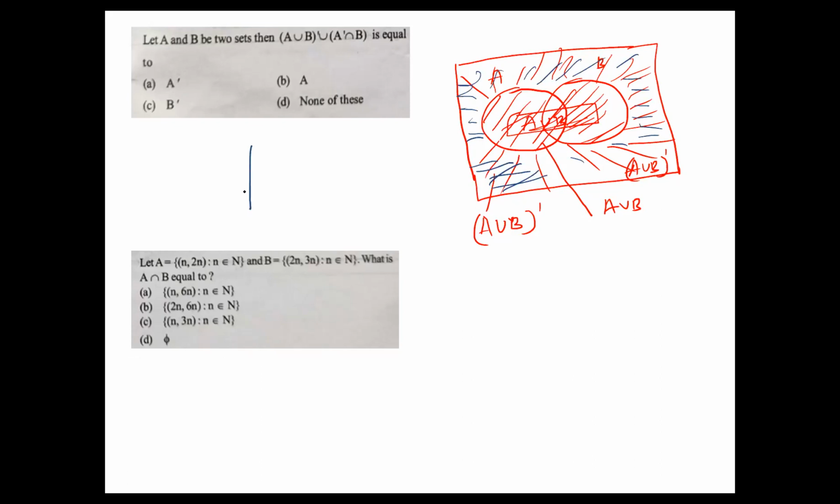Now I'll take one more diagram. Here is A and here is B. What does A dash mean? A dash intersection B means all the elements of B but not A. This part only, this part.